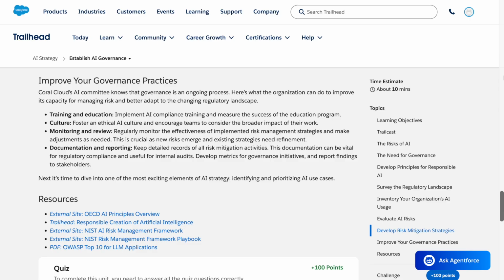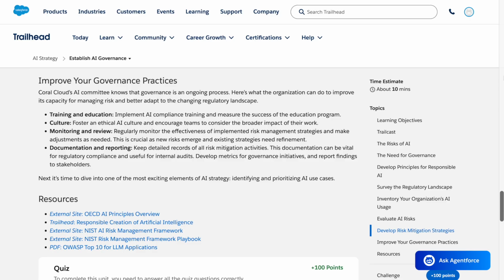Monitoring and review. Regularly monitor the effectiveness of implemented risk management strategies and make adjustments as needed. This is crucial as new risks emerge and existing strategies need refinement. Documentation and reporting. Keep detailed records of all risk mitigation activities. This documentation can be vital for regulatory compliance and useful for internal audits. Develop metrics for governance initiatives and report findings to stakeholders.